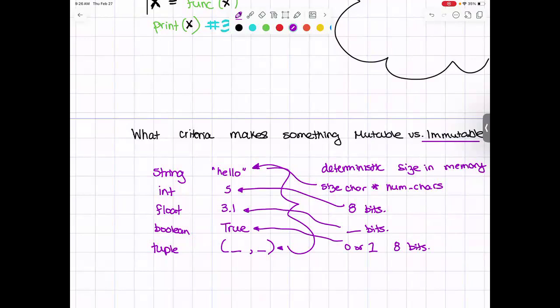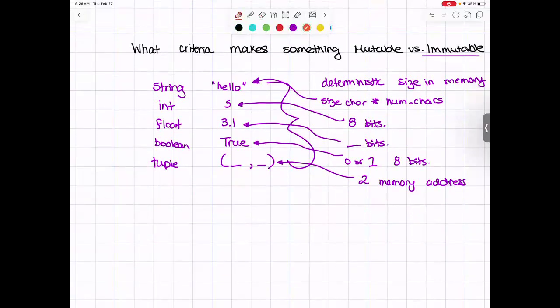And we know that a tuple needs to be able to store 2 memory addresses. It's important that I'm saying it like that because we don't know what these are, right? These could be strings, these could be ints, these could be floats, these could be Booleans, these could be lists for all we know. But what we can see is that these are all predefined. So Python can very lazily understand how much space it needs to allocate in memory for these data types.